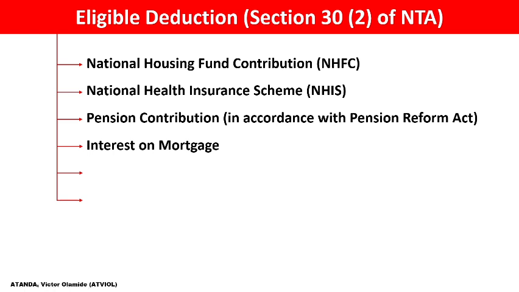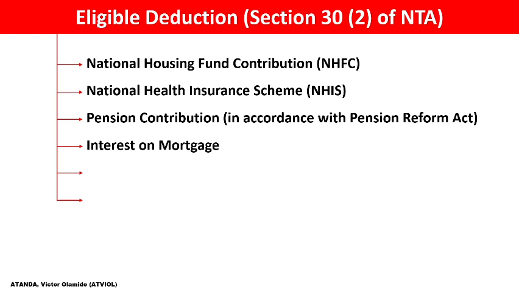For instance, you opt for a loan to build a house where you are going to be living, not for commercial purposes, not for rent, but one you are going to live in as an individual. When you take that loan, the amount of interest you paid on that loan is allowable for tax purposes.